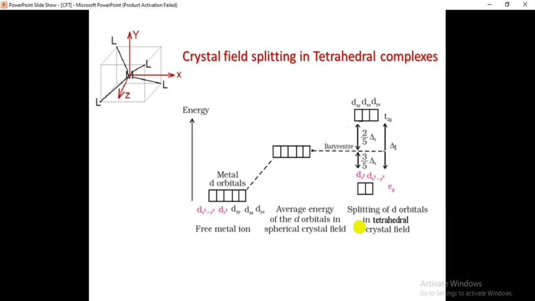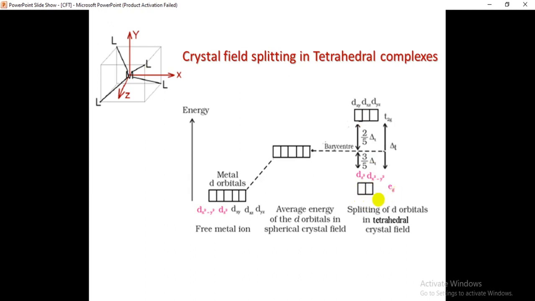The orbitals that are along the axis, that is the eg set, dx square minus y square and dz square, will decrease in energy. Is it clear? They decrease in energy because there is no much more repulsion. Because these ligands are approaching in between the axes, and these lobes are along the axis, not in between the axes.